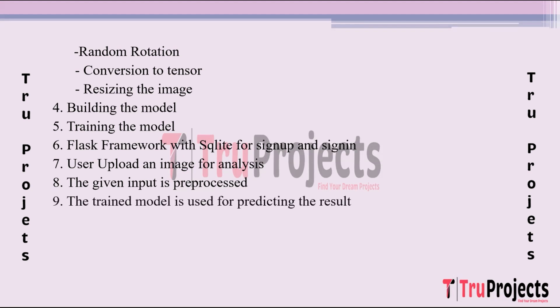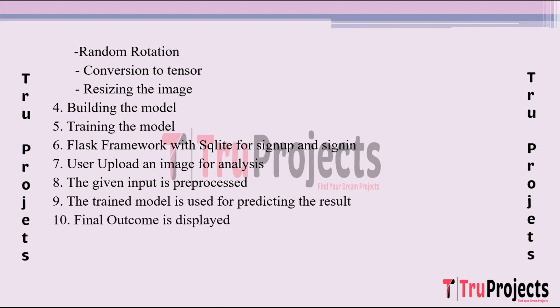The trained model is used for predicting the result. The pre-processed image is fed into the trained SC-VRNet model and the attention mechanism. The model then predicts the likelihood of disease presence based on the image features learned during training.